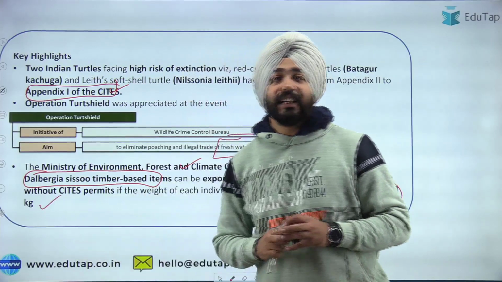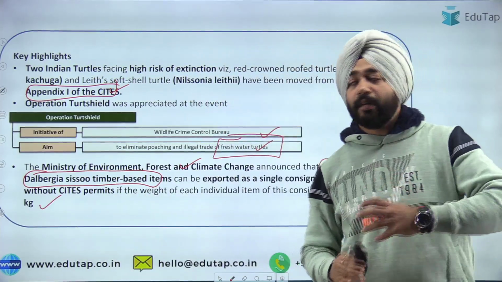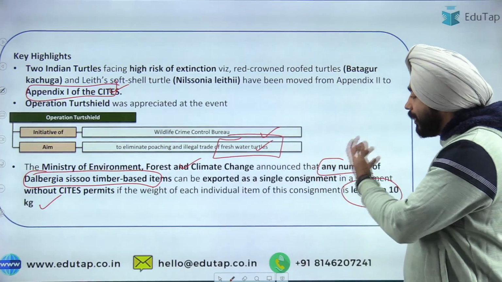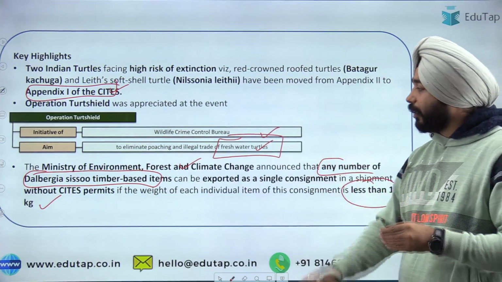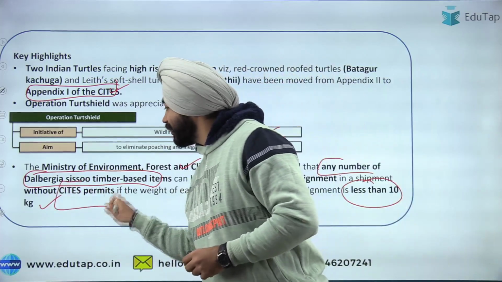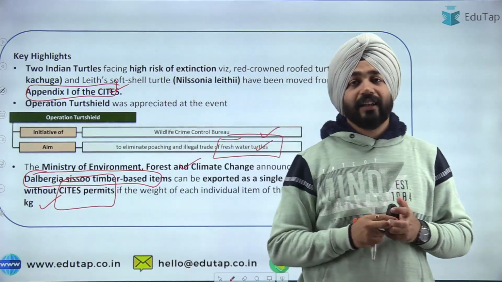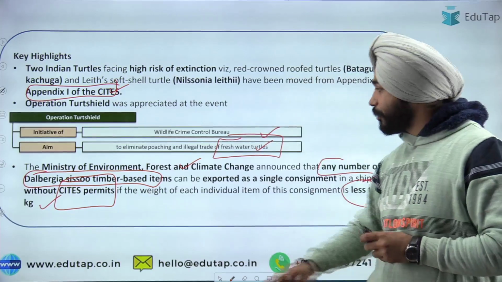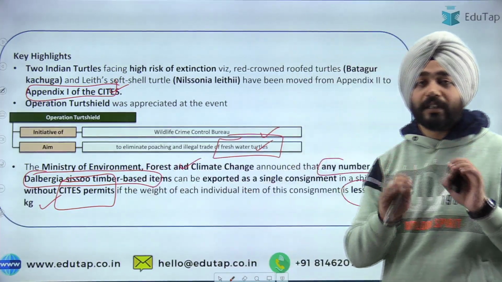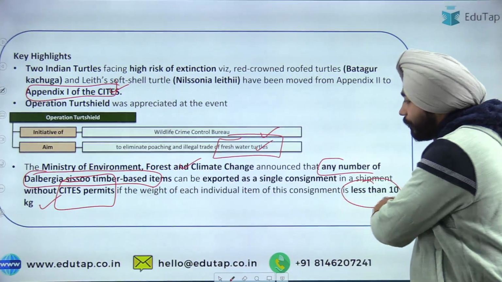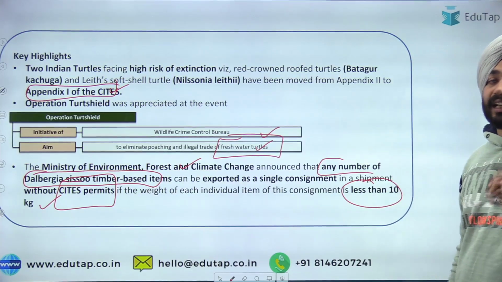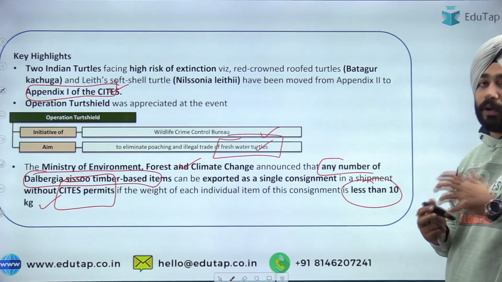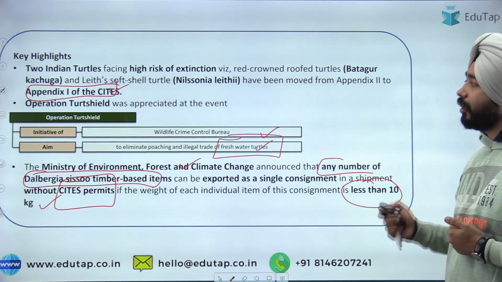It's less than 10 kg. If you are taking a consignment of this specific timber wood which is less than 10 kilograms, then you do not require the permission of CITES. So this is the important thing here: for this specific timber wood, you do not require permission when your consignment is less than 10 kg. So the less than 10 kg point is the most important one here, and that point is really becoming important for us.